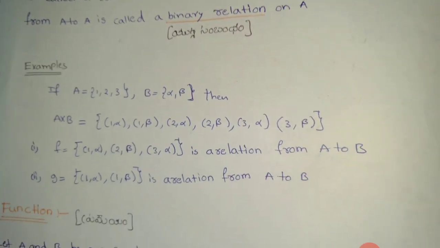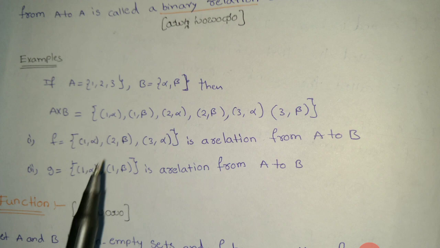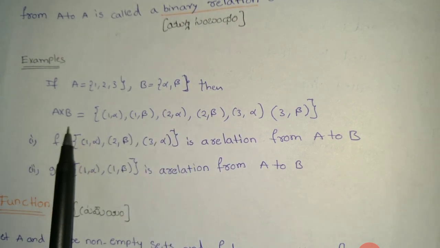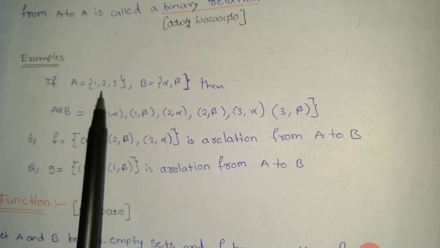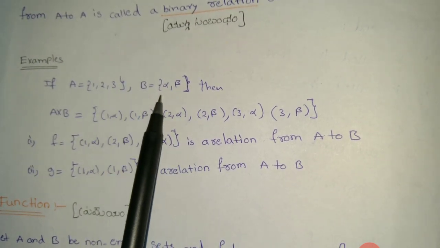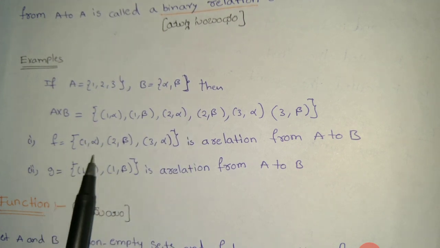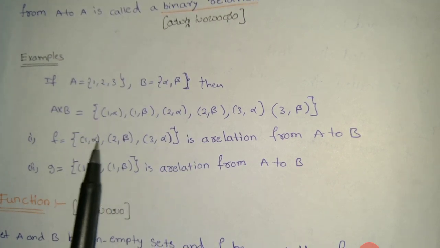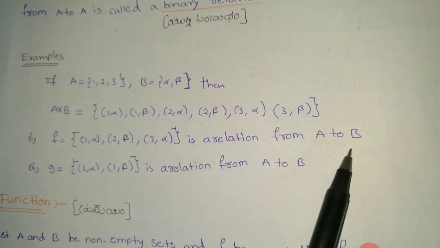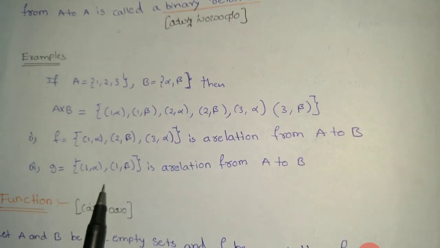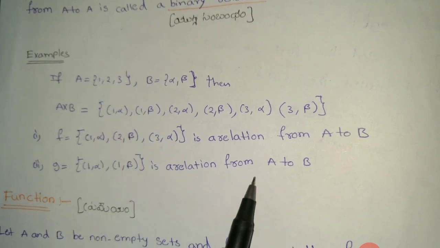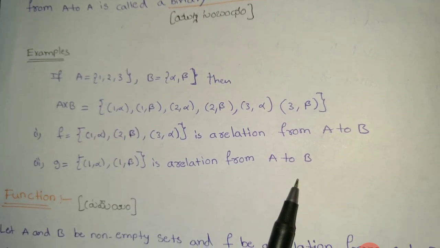ఫర్ ఎగ్జాంపుల్, capital A is equal to {1, 2, 3}, B is equal to {alpha, beta}. Then A cross B is equal to (1, alpha), (1, beta), (2, alpha), (2, beta), (3, alpha), (3, beta). If F is equal to the set of (1, alpha), (2, beta), (3, alpha), it is a relation from A to B. G is equal to the set of (1, alpha), (1, beta), is a relation from A to B.